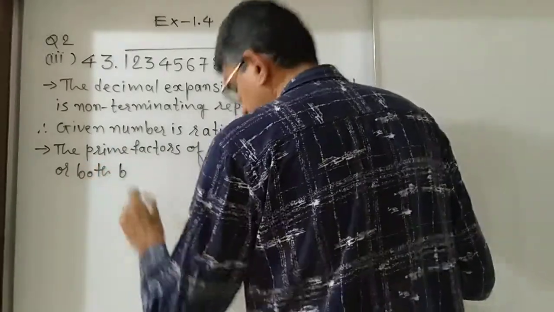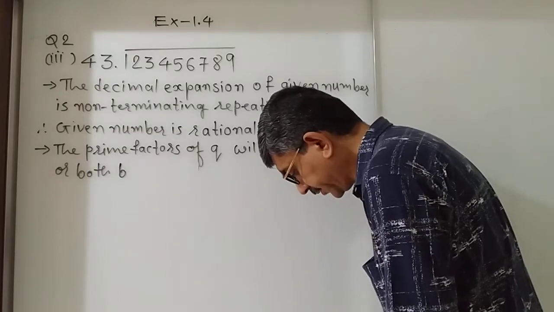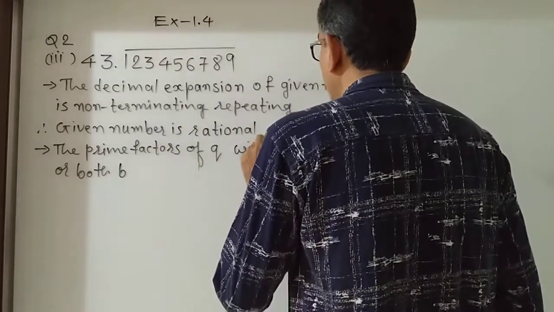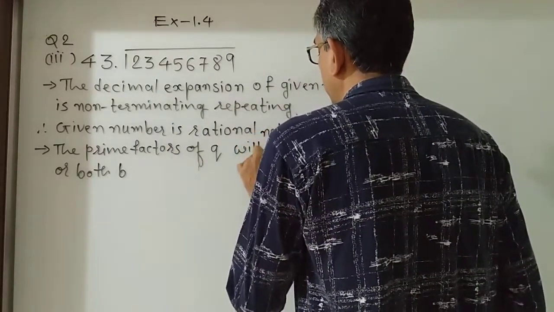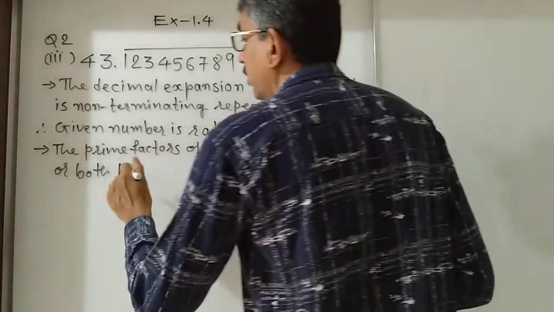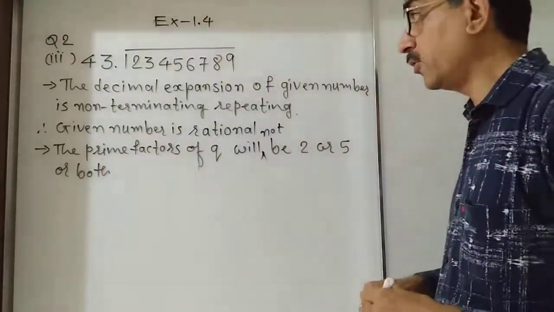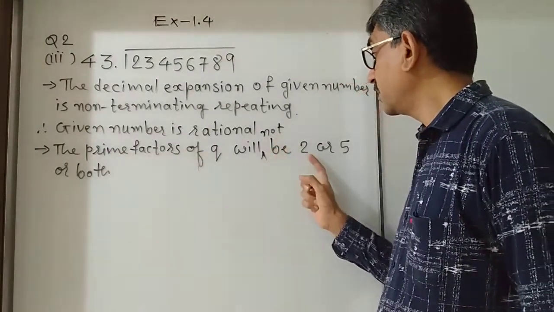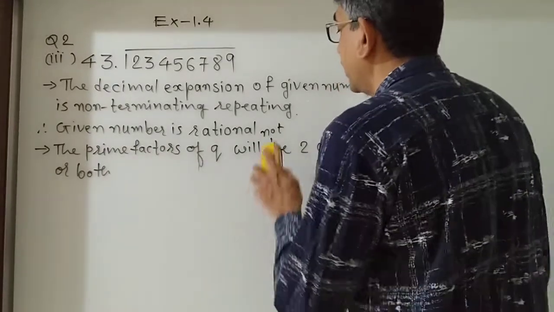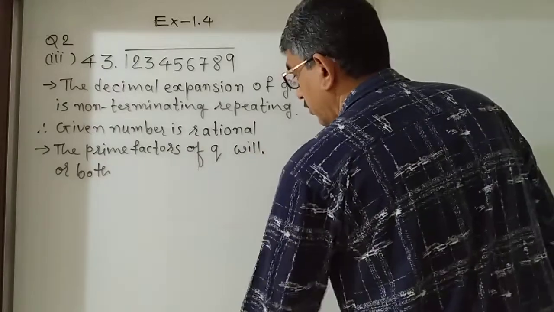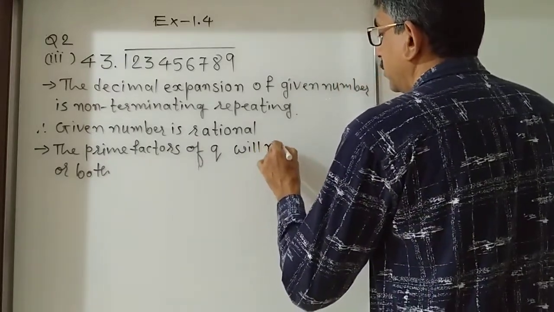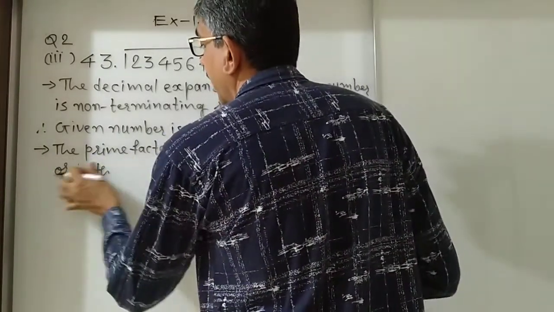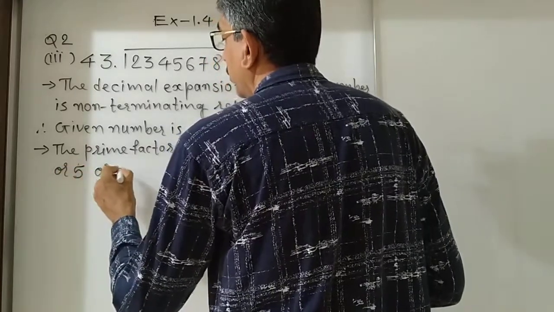Besides 2, 5 both, the prime factors of q will not be 2, 5 or both. Okay? Because some of the prime factors of q will not be 2 or 5 or both.